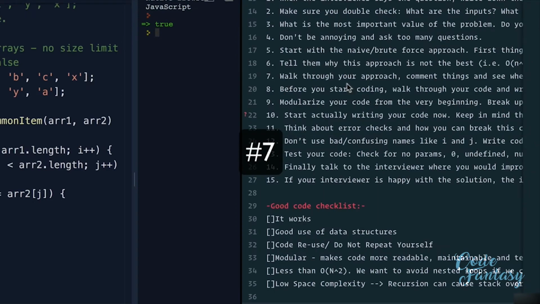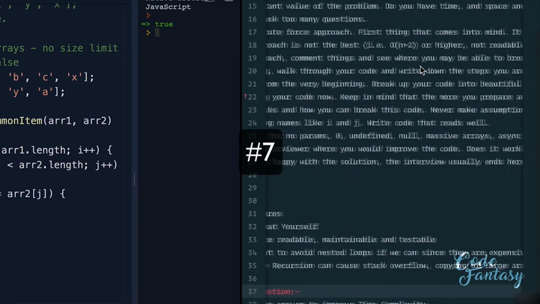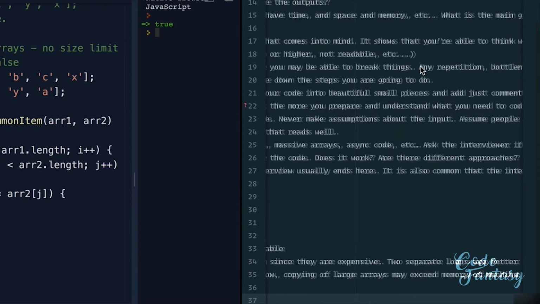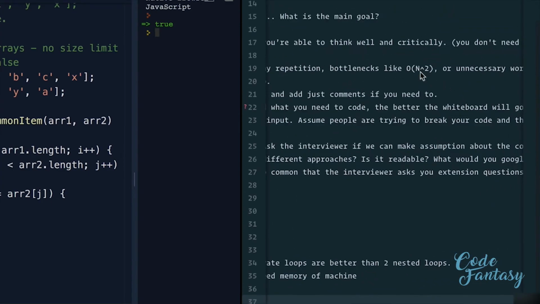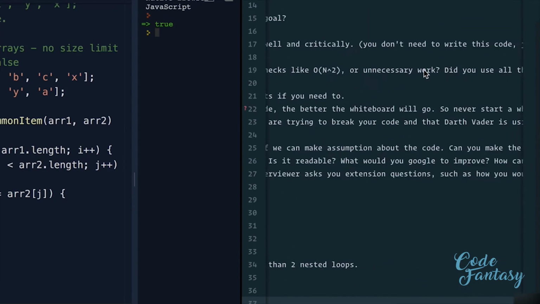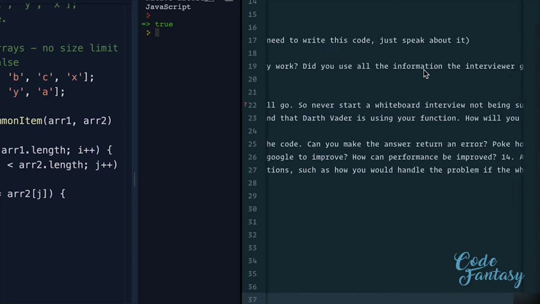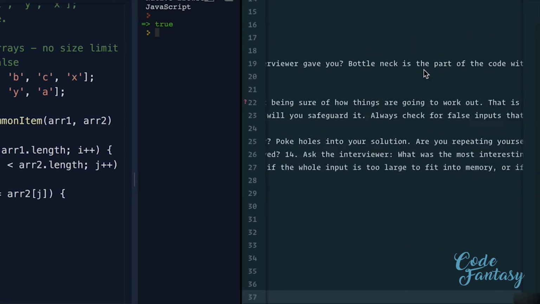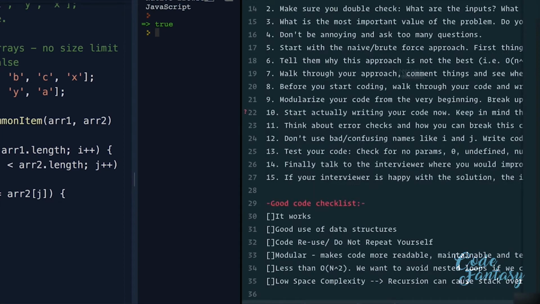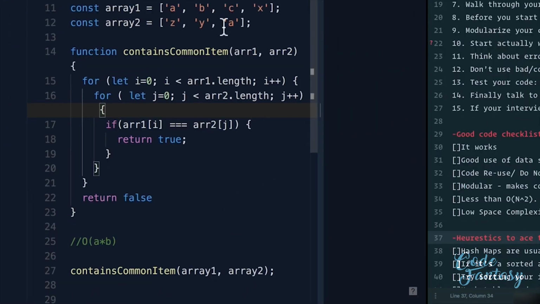So number 7, walk through your approach, common things, and see where you may be able to break things. Any repetition, bottlenecks like O(n) squared, or unnecessary work? Did you use all the information the interviewer gave you? And so on and so forth. Now, looking at this, I can say that we could probably do better. You might not see a solution right away, and that is because you need to practice a few of these problems to understand a common pattern.